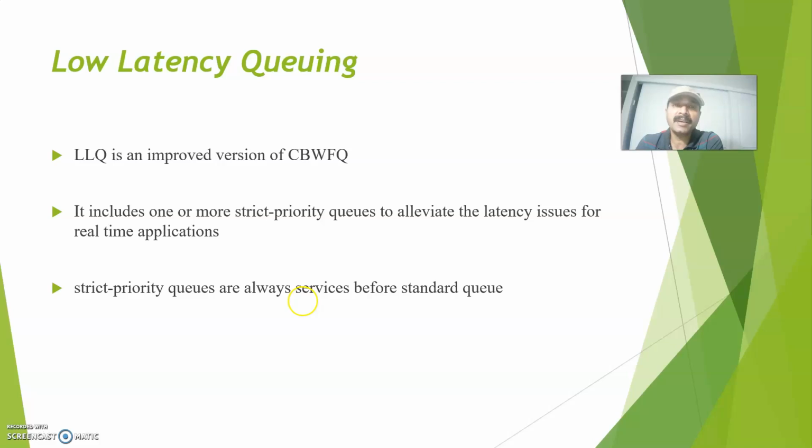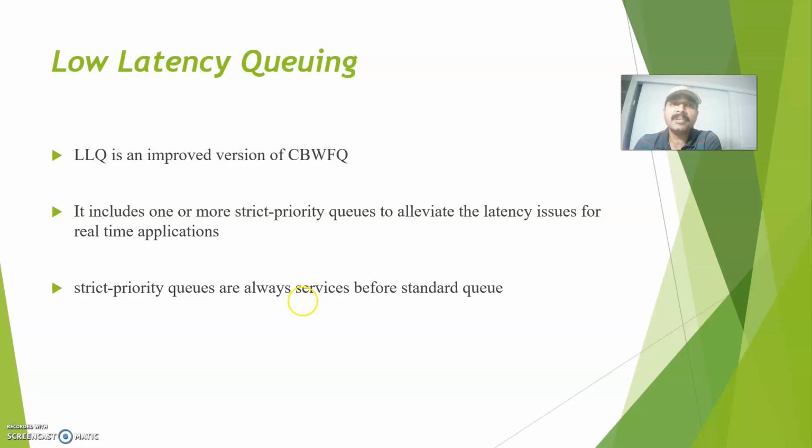In the standard queue, traffic is treated in a normal way. The strict priority queue is always prioritized, and I can also assign a higher DSCP marking for strict priority. If I want to service the strict priority before the normal queue, I can do it, and the method of doing that is low latency queuing. This low latency queuing is always preferred for voice and video applications. So these are the key points you have to understand about queuing and the algorithm.